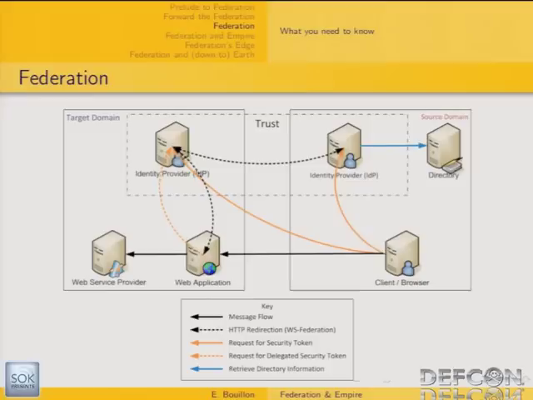So here is basically how it works. It's a very simple use case. It starts by having your web browser, your client, connected to a web application. As you don't provide any claim to this web application, it's going to redirect you to its own identity provider. At that point, the target domain identity provider is going to redirect the browser to the user's identity provider.